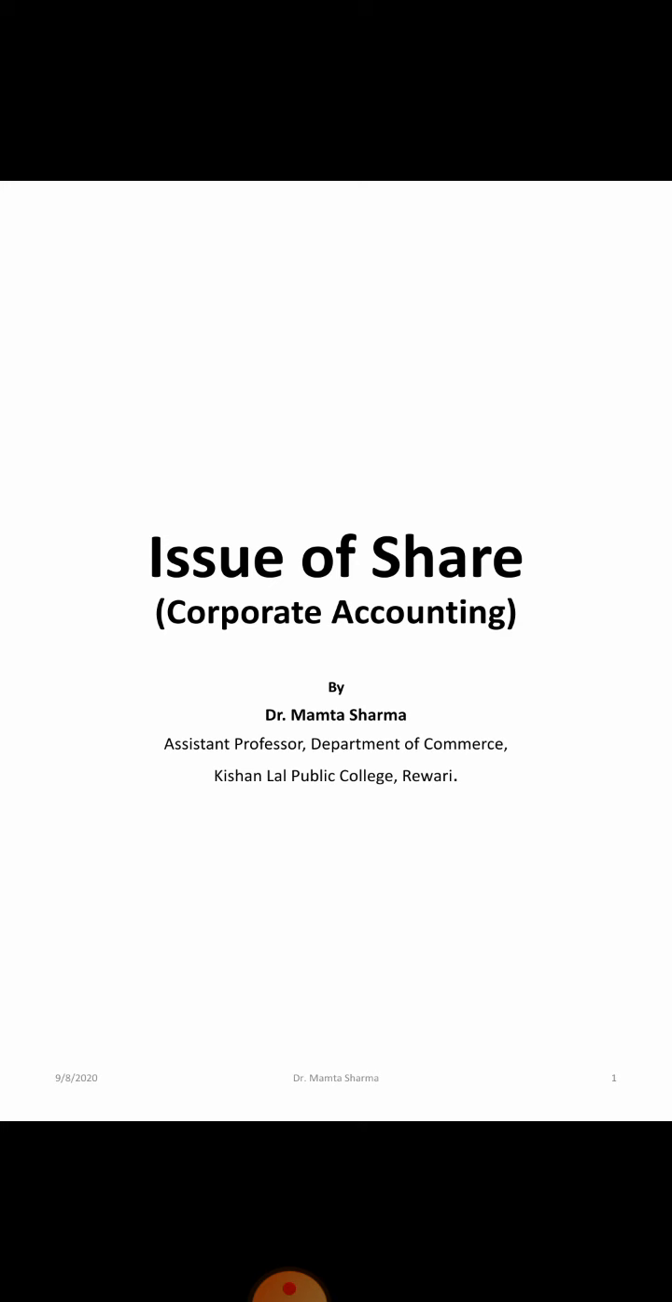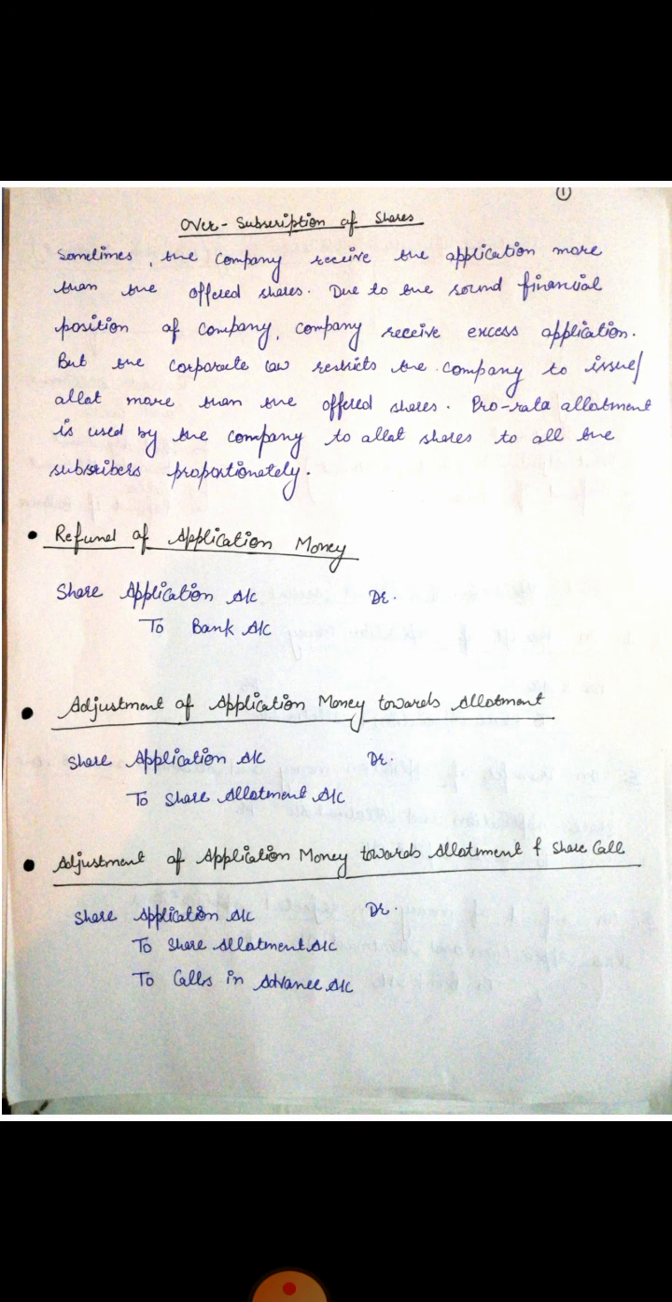As in our previous lecture, we were discussing oversubscription. So let us start with the same topic, oversubscription of shares and pro rata allotment. We have discussed oversubscription, the entries in case of refund of application money, adjustment of application money towards allotment and share all in our previous lecture.